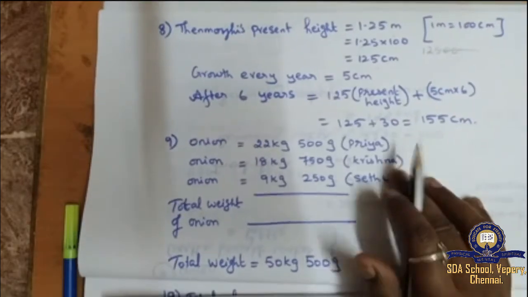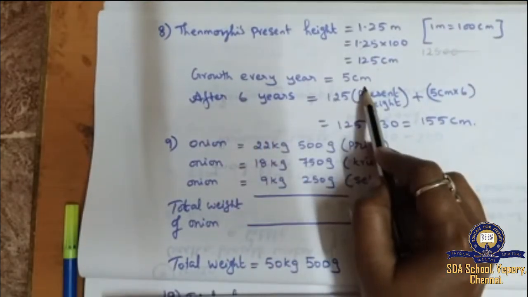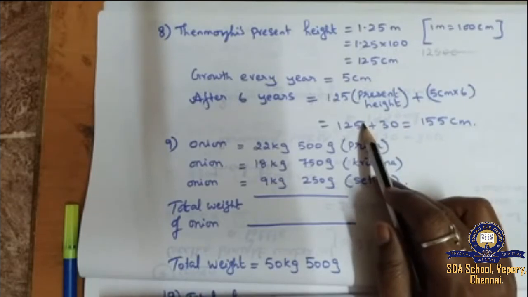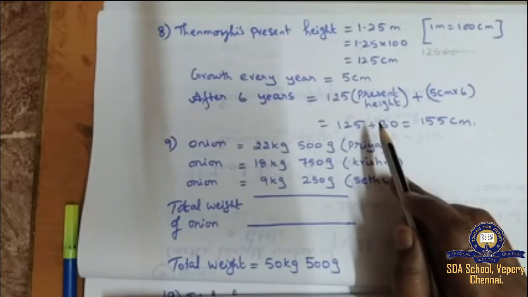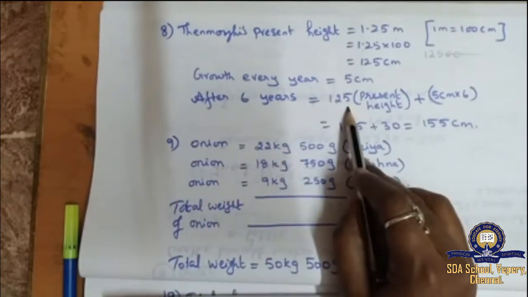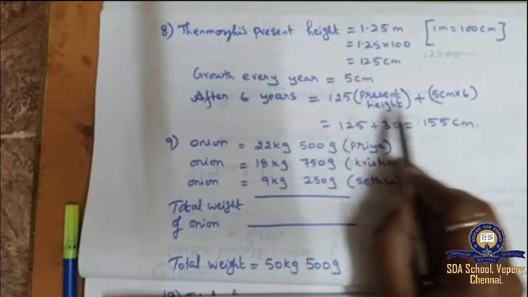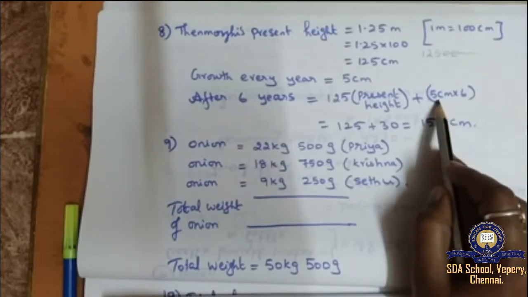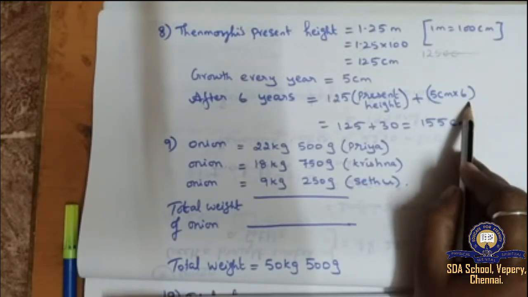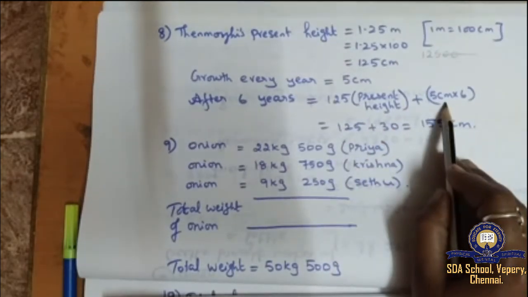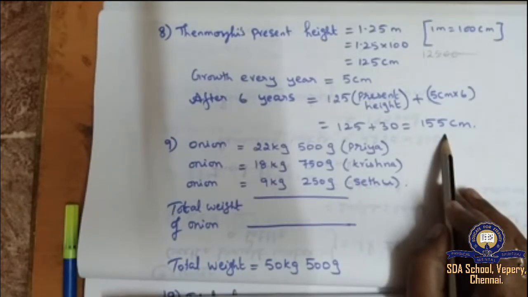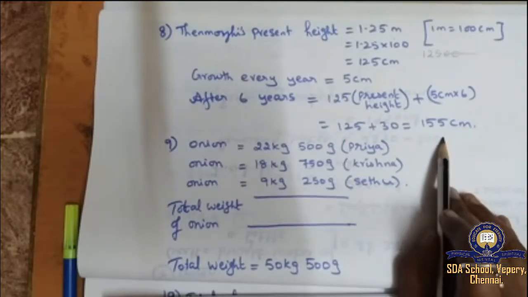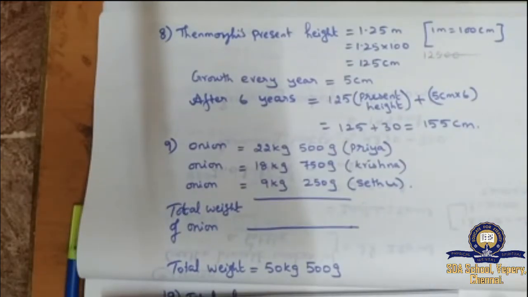Second statement, she grows 5 centimeter every year. Growth of every year is equal to 5 centimeter. What would be her height after 6 years? They are asking after 6 years what would be her height. So present height is 125 plus 6 years. Each year she is growing by 5 centimeter, that means I am multiplying 5 centimeter into 6. So 125 plus 6 5s are 30. So 155 centimeter. After 6 years, her height will be 155 centimeter. That's all about 8th question.